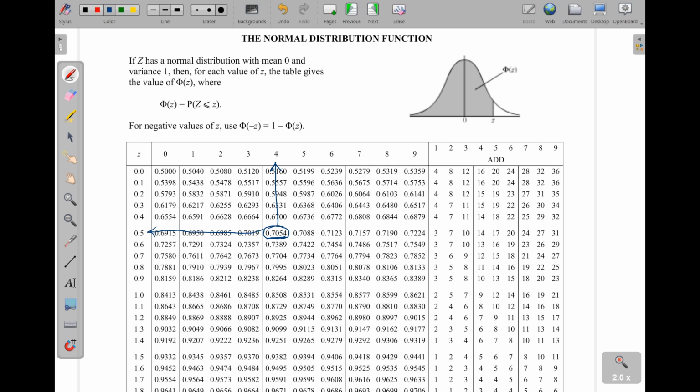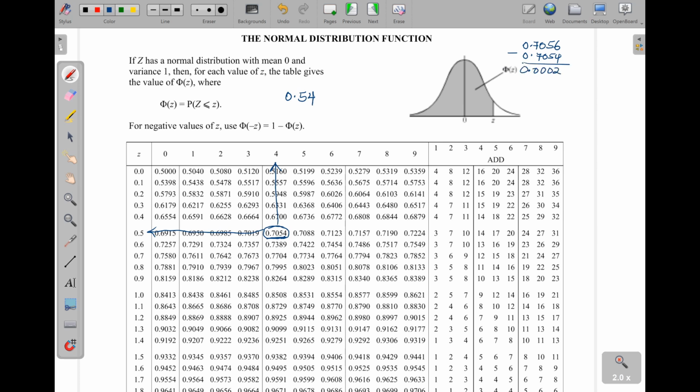So I'll first put it here, 0.54. Now, what did they add on to get 0.7056? Subtracting the smaller 0.7054, you'll get a 2 here. So you write this 2 from the end.